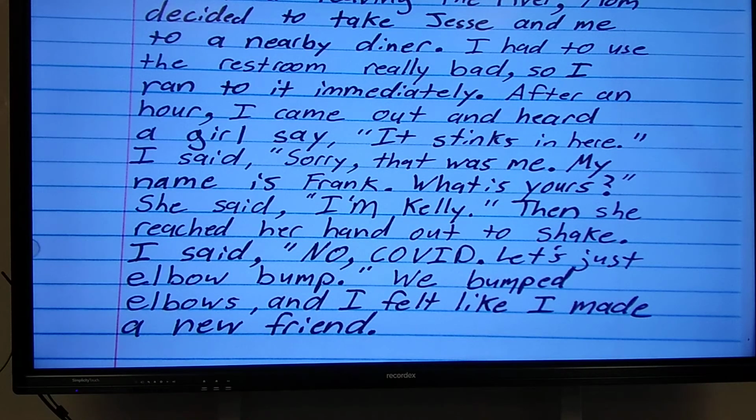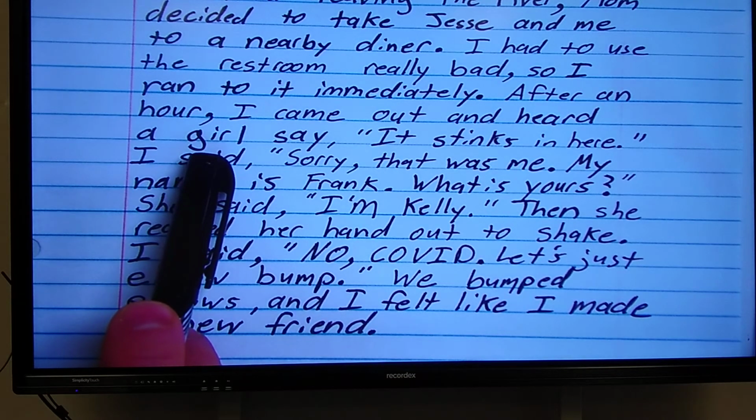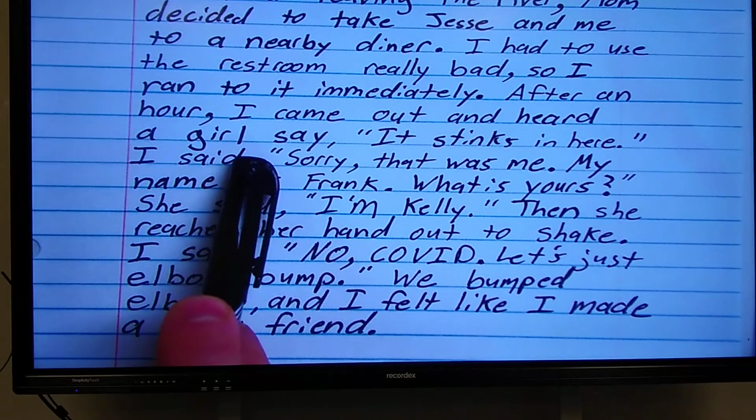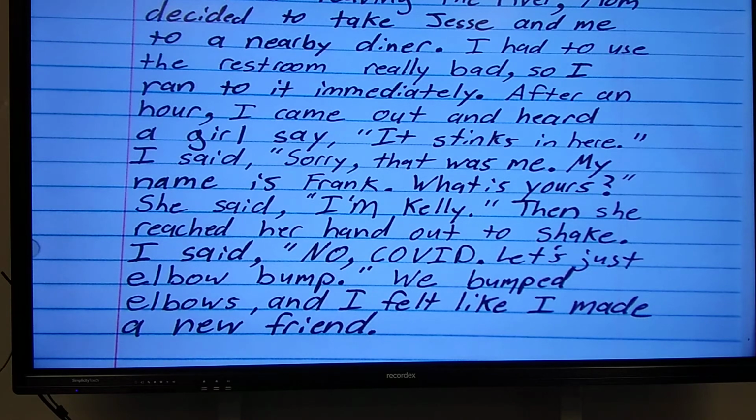I had to use the restroom really bad, so I ran to it immediately. After an hour, I came out and heard a girl say, "It stinks in here." Now, this girl is the character from the poem. I haven't given her a name yet, but that's who she is. I'm establishing the character.